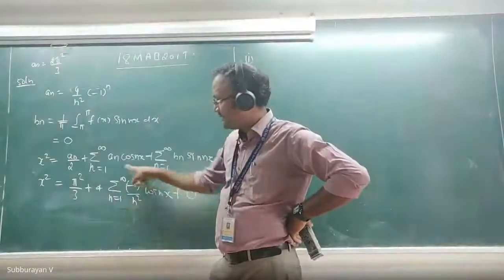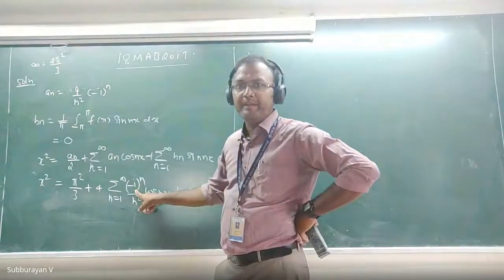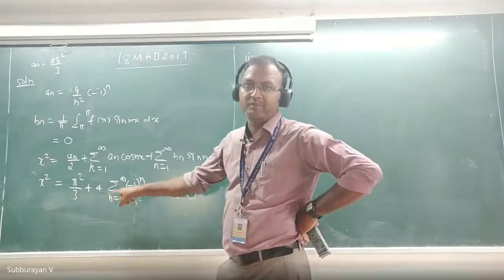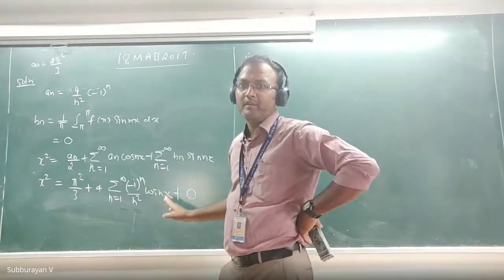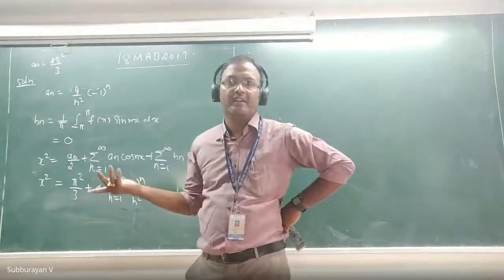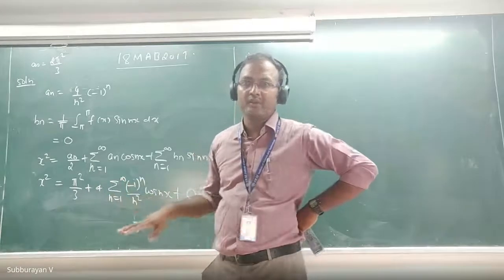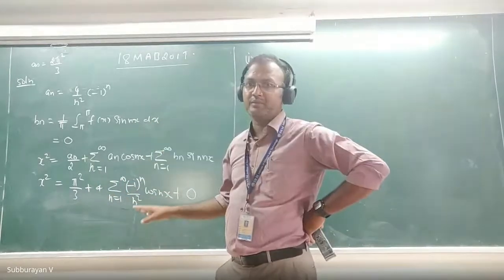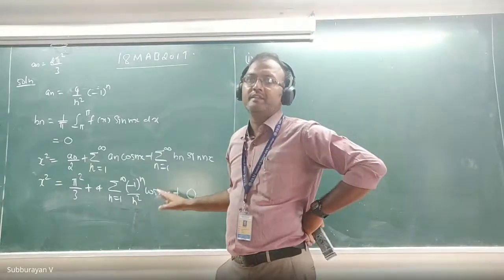If I expand this series, the first term will be minus 1 by 1 square, the second term will be 1 by 2 square, the third term will be minus 1 by 3 square, the fourth term will be 1 by 4 square and so on. It gives alternating signs. We cannot do anything. If I substitute x equal to 0, we cannot extract the series 1 by 1 square plus 1 by 2 square plus 1 by 3 square and so on. See, therefore, x equal to 0 won't work.